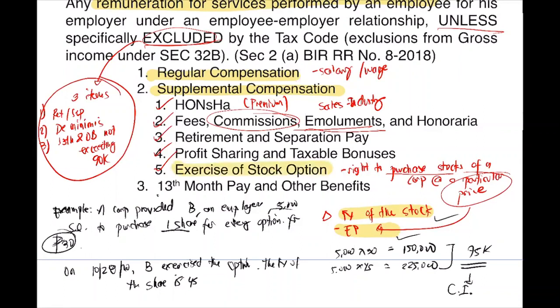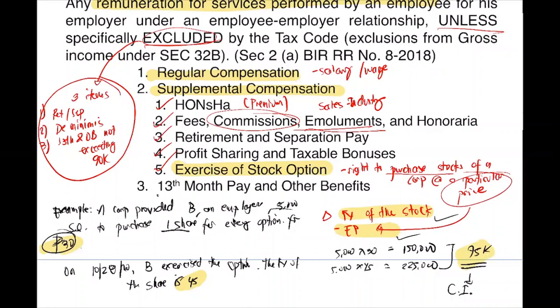It is not really the whole stock option that is taxable, but what is taxable is the extra amount given to your employee, because the employee was given a discounted price as compared to the actual price of the stock. The actual price of the stock is 45. The employee bought it at only 30. So the tax code considers the difference as taxable. It is considered as compensation. So the 75,000 difference is considered as compensation income.